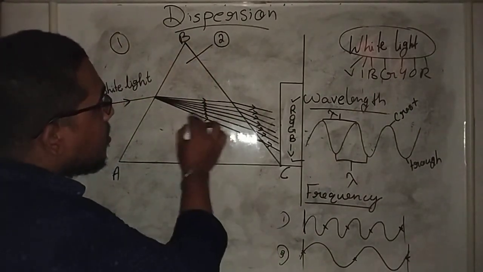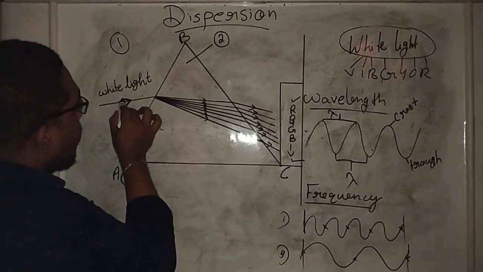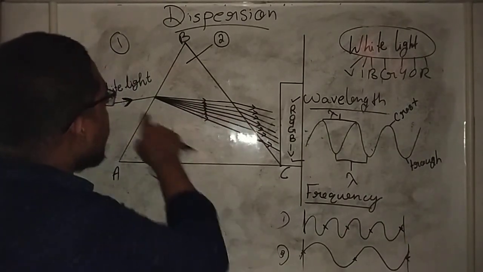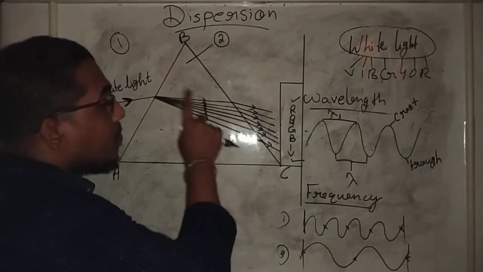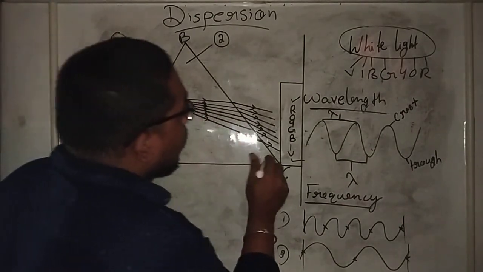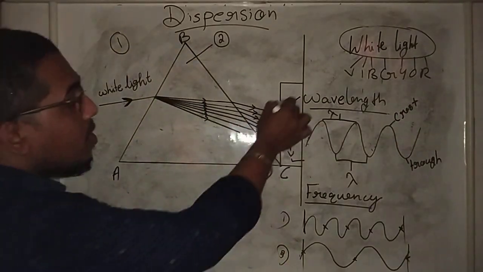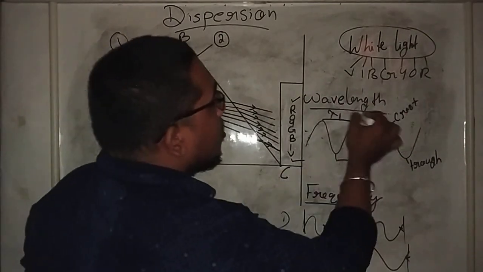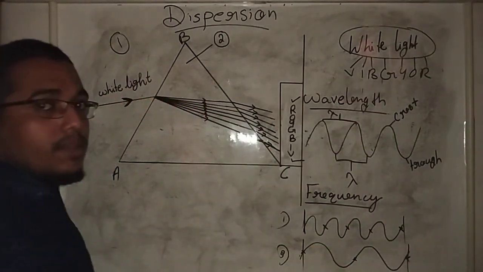Clear? It's a very simple idea, and it is very important that we follow the same arrow marks, because the arrow marks show the direction of the light rays. So these arrow marks are very important. Please don't forget to draw the arrow marks, and also the order of the colors. These basic things should be in your mind: the frequency, wavelength, and the concept of white light.